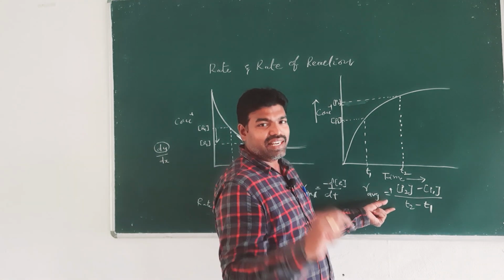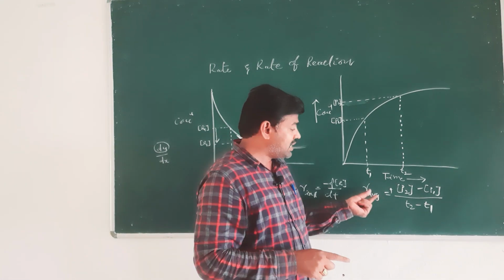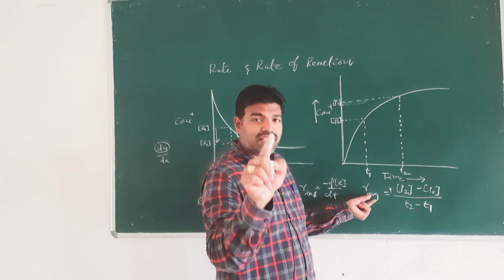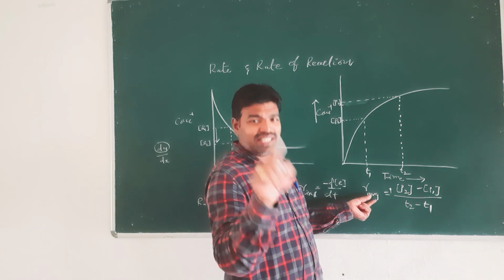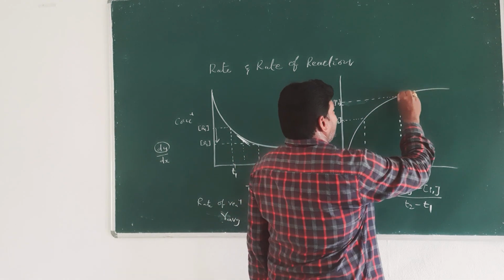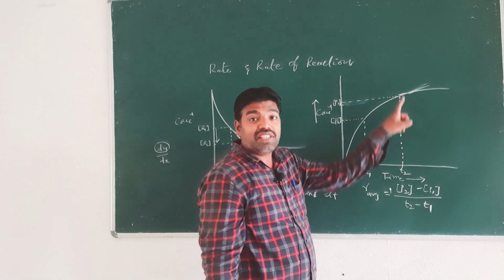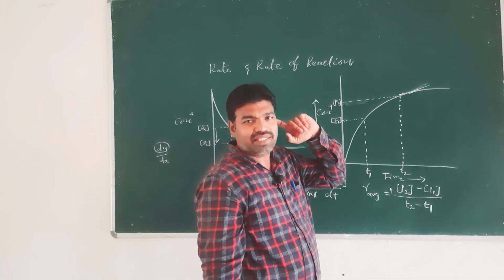And what is the instantaneous rate? If you want to measure the rate of this reaction at a particular instant, then you just draw a tangent on this curve and measure the slope at that instant.